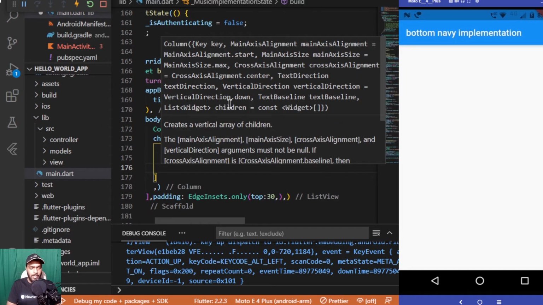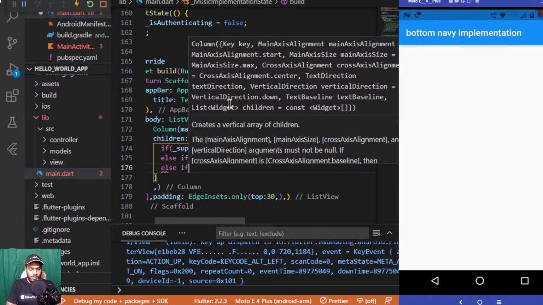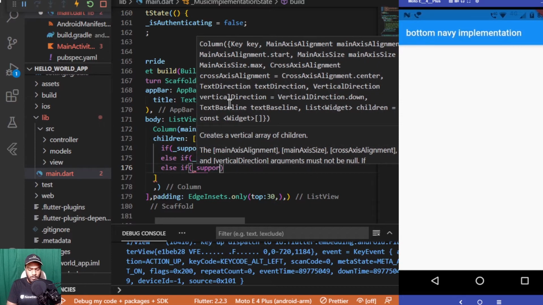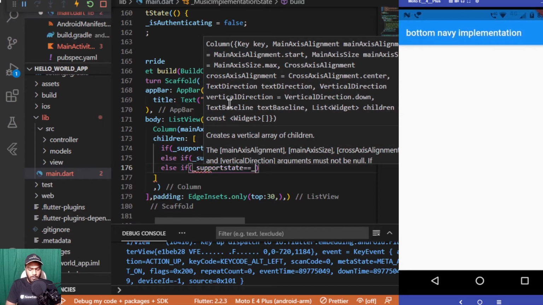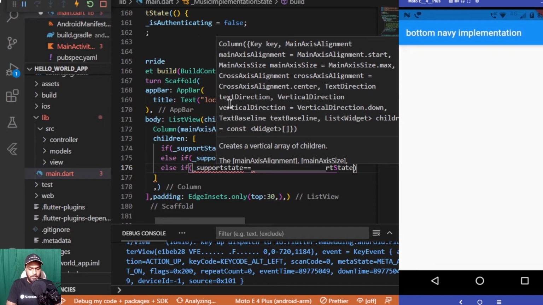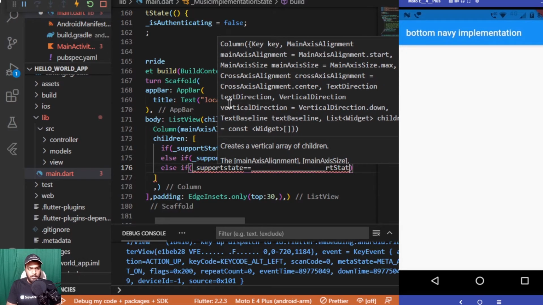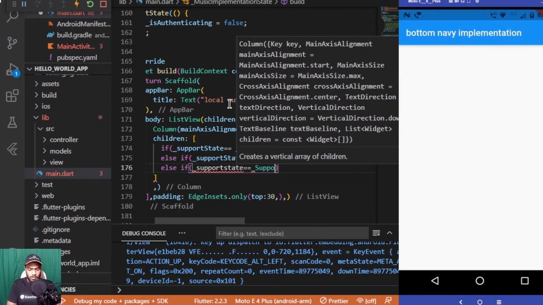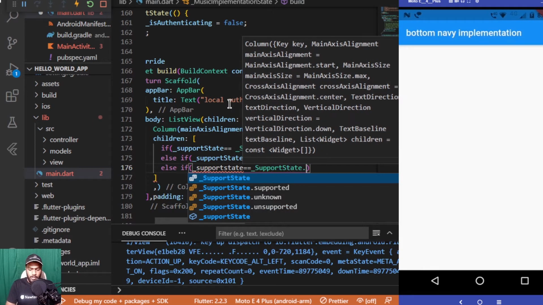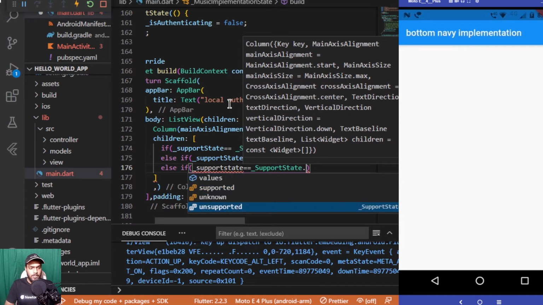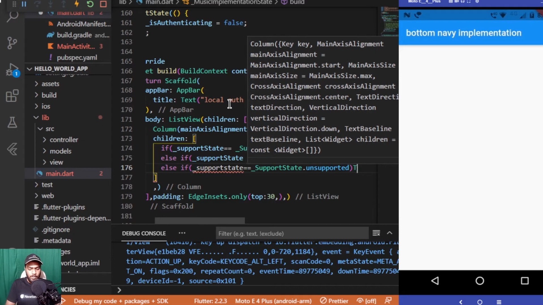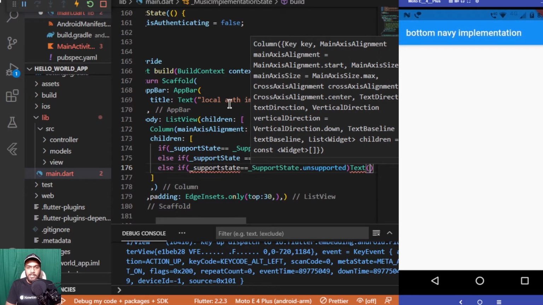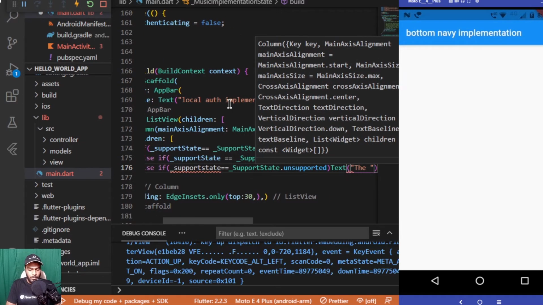Next, having another similar condition, adding else if again, _supportState equals _SupportState.unsupported. In this particular case, we'll be displaying a text saying that the device is not supported.